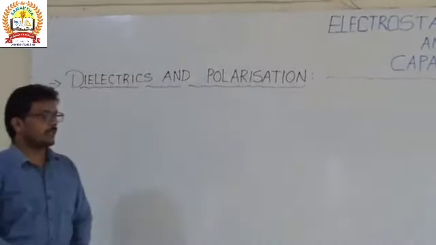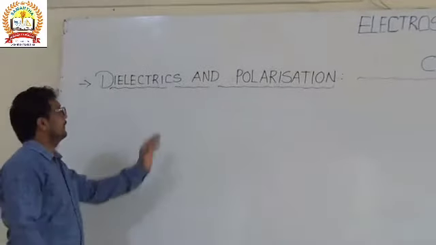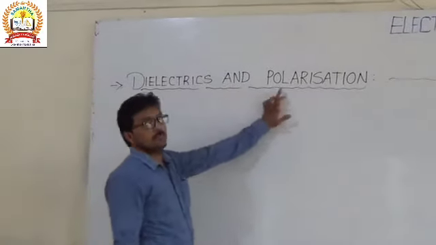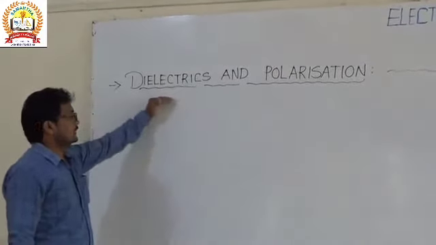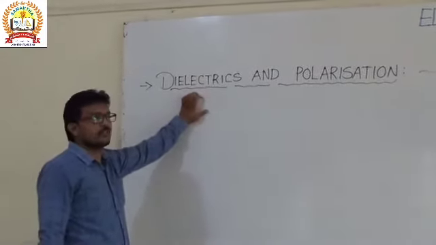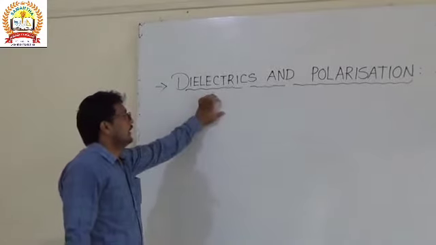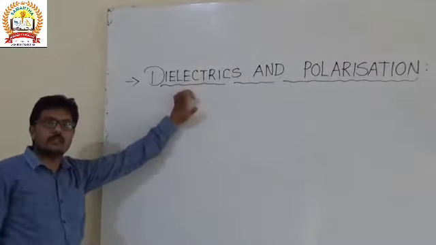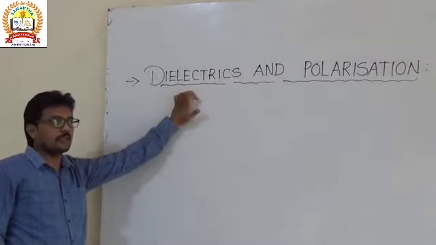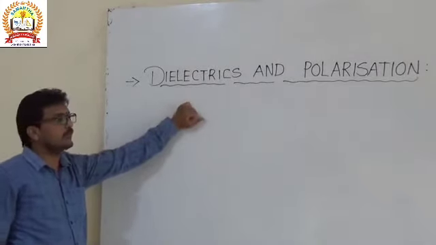And now the coming topic is dielectrics and polarization. What are dielectrics? What is the function of dielectrics? Based on dielectrics, we have the concept of one of the topics in capacitors also.